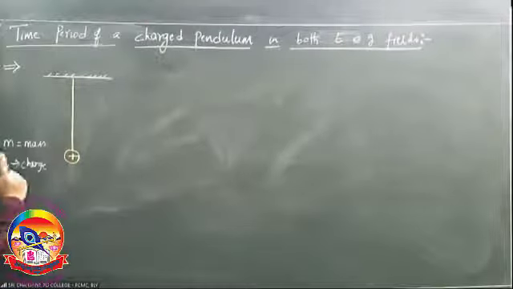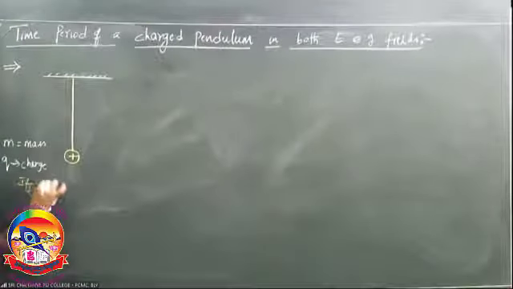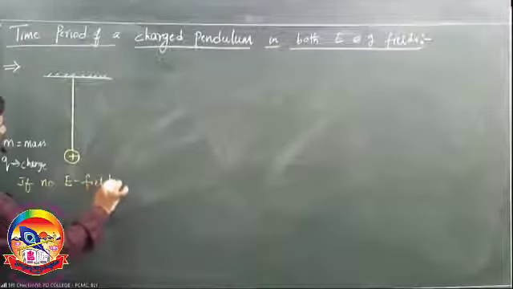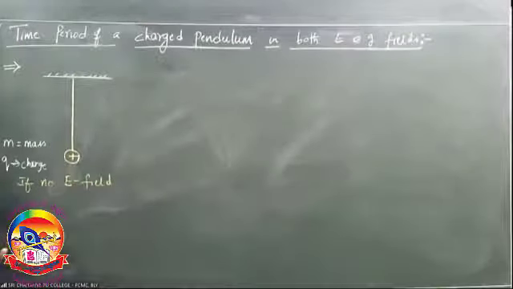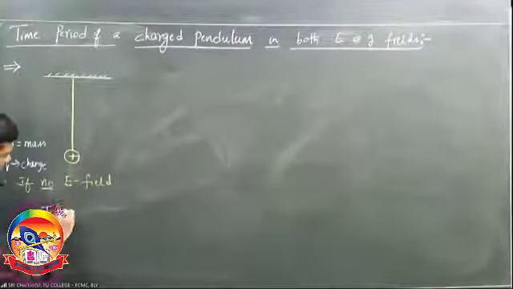If no electric field, important, no electric field, which field is acting? Gravitational field. In that case, what is the time period?